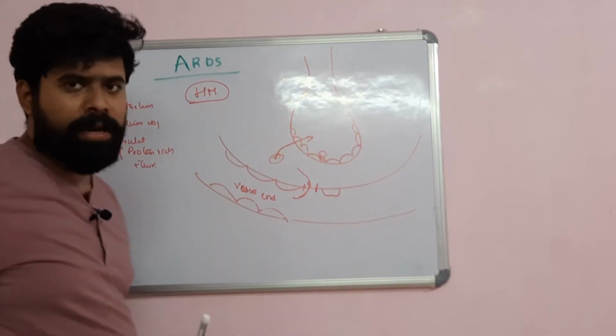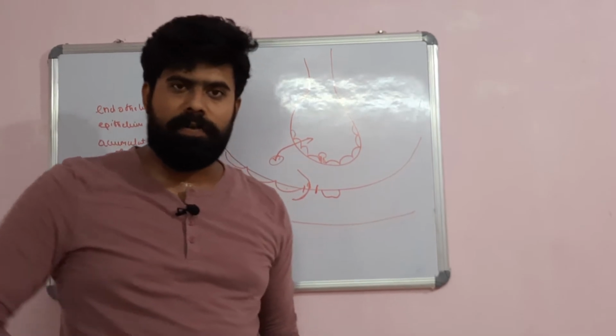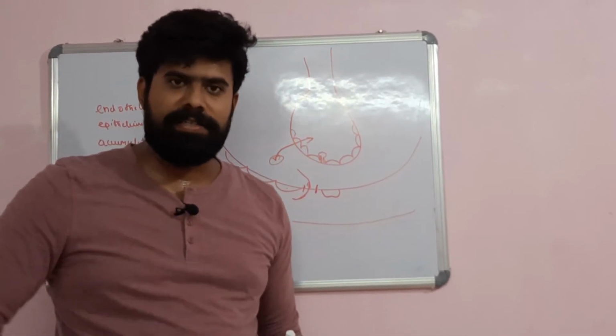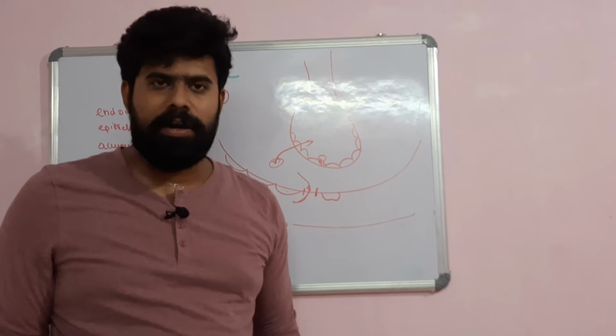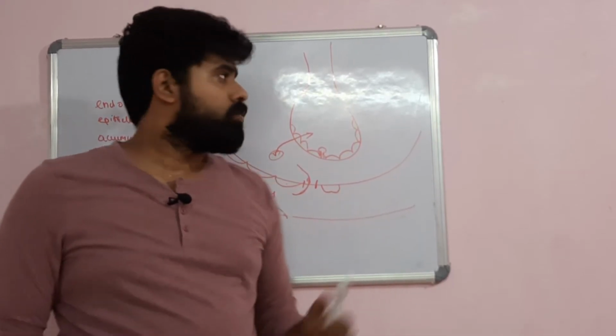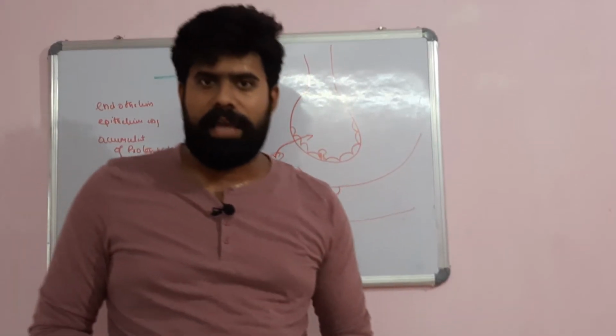What is this hyaline membrane? Hyaline membrane is a combination of alveolar epithelial cells, the surfactants, the proteins and the cellular debris. Together they form the hyaline membrane. So this is what happens in ARDS.